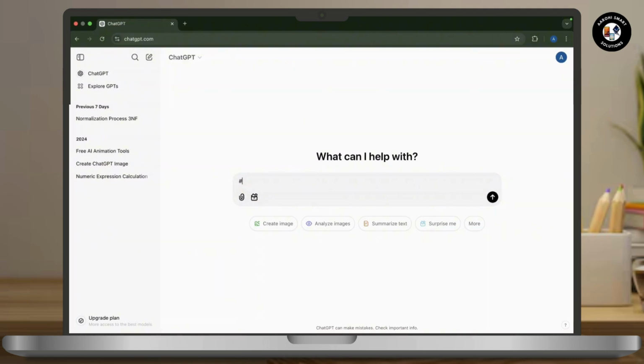All you have to do is, if you want to preserve your chats, then copy important conversations and save them in a document or note taking app. Or you can also simply take screenshots of key parts of your chats and save them for future references. If ChatGPT offers an export feature, then you can also export your chat to a file. But without a direct recovery feature, these proactive steps are your best options for saving important conversations.